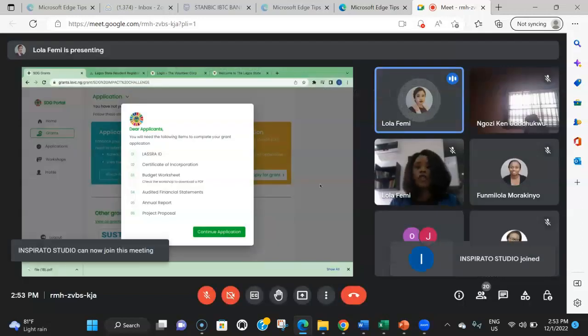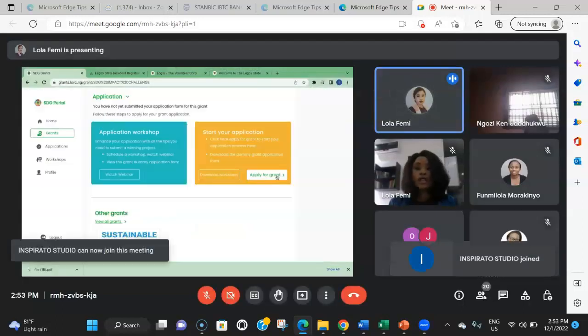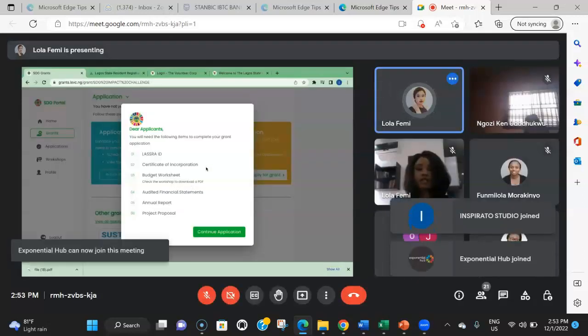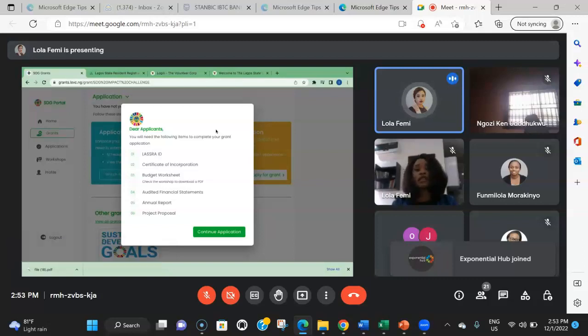So when you click on this button, apply for grant, you're going to see a list of requirements. We put this together because one of the questions we were getting was, what are the requirements? It seemed like the explainer was not enough. So we put this little model together so that as soon as you click on apply for grant, you can see what your requirements are.